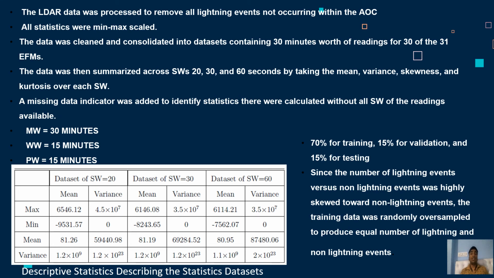The LDR datasets allowed for the creation of the response variable by determining if a lightning event occurred during the time period over which the summary statistics were calculated: 1 if yes, 0 if no. This resulted in 6 distinct statistic datasets, 3 SWs times 2 AOCs, 6 datasets. To appropriately evaluate the effectiveness of the model, the data was split into training, validation, and test datasets by randomly selecting 70% of the day datasets for training, 15% for validation, and 15% for testing.